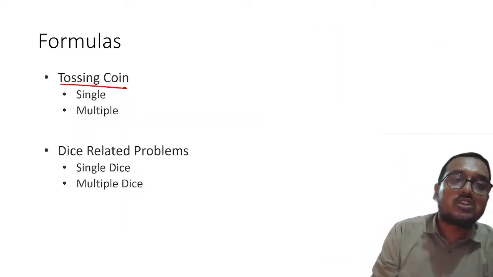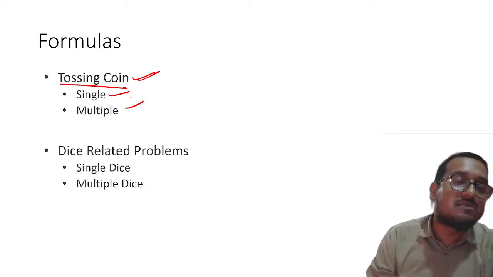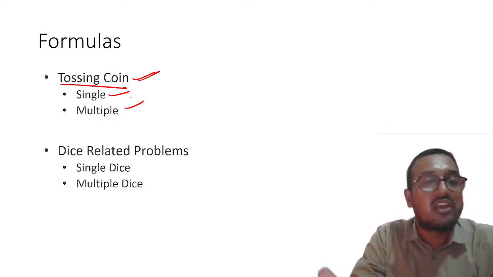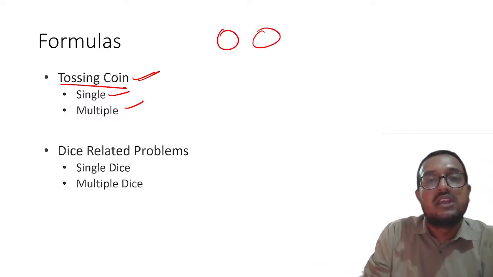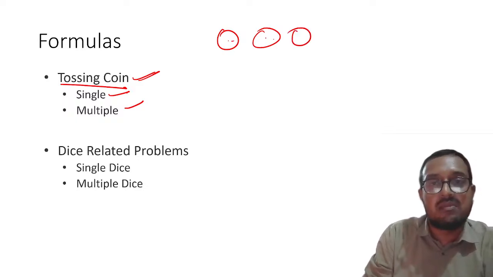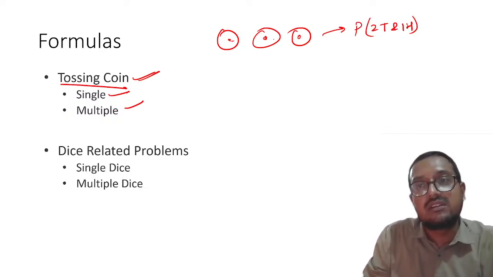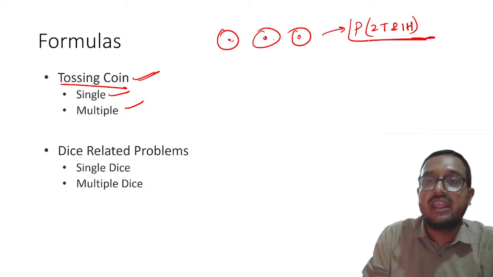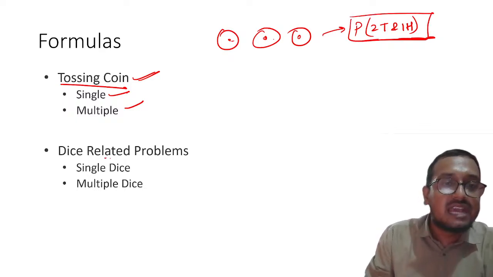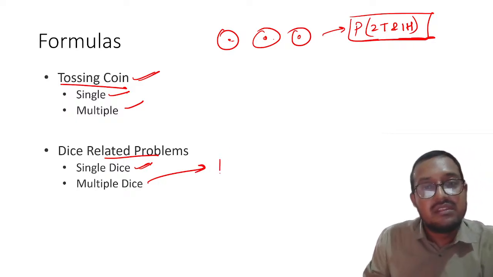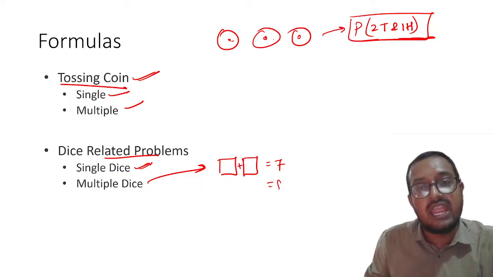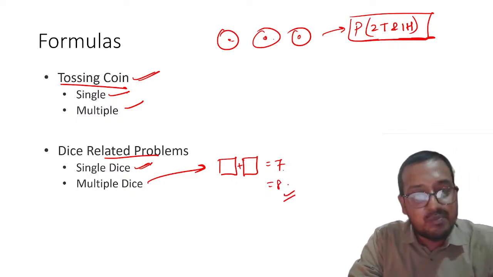Understood? Now tossing coin, if you see, single or multiple coins can be tossed, and questions can be set accordingly. For example, usually they ask if three coins are tossed simultaneously, what is the probability of getting 2 tail and 1 head? Understood this thing? Then dice related problems. Obviously single dice is there. Multiple dice problem we have seen, where the faces should sum up to, let us say, 7 or 8 or whatever is there, right? So please remember this thing.